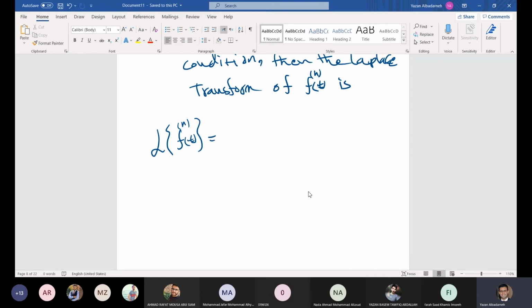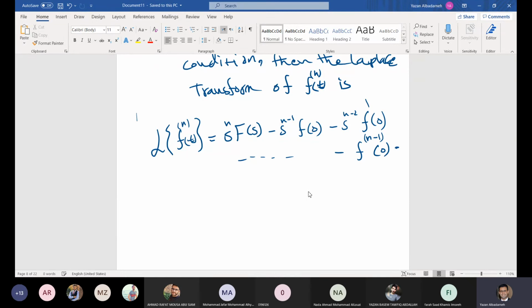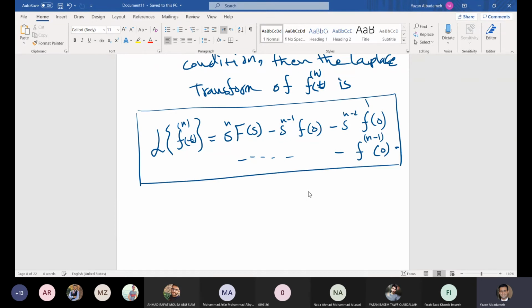So this is basically the generalization of the previous results when we have n equal to 2.